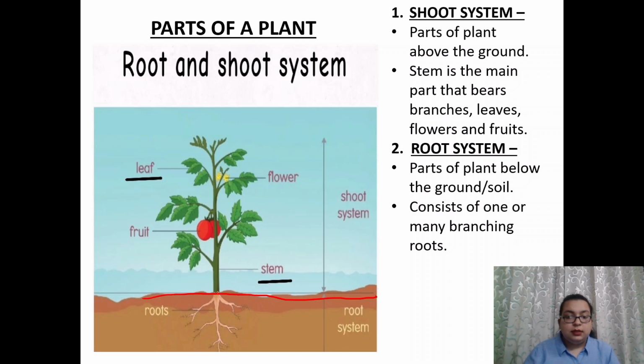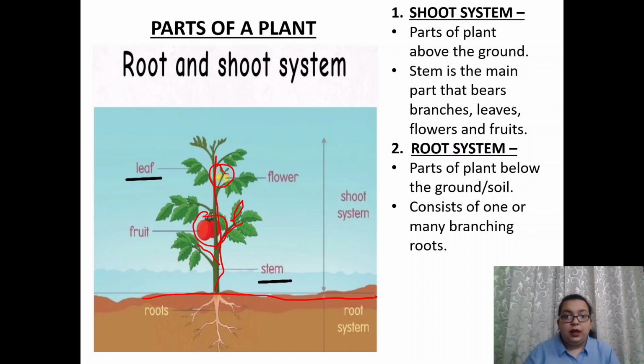That is, this is the stem. Stem is the main part that bears branches, then leaves, then fruits, flowers, etc.